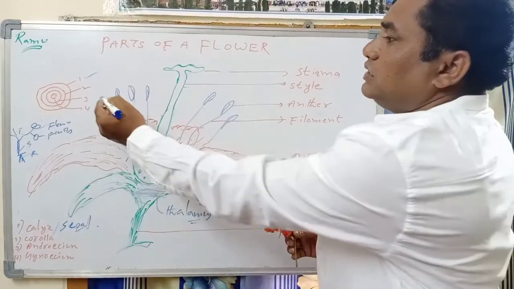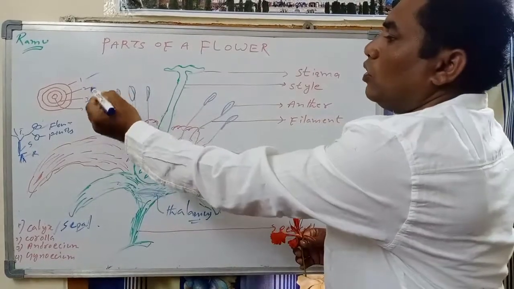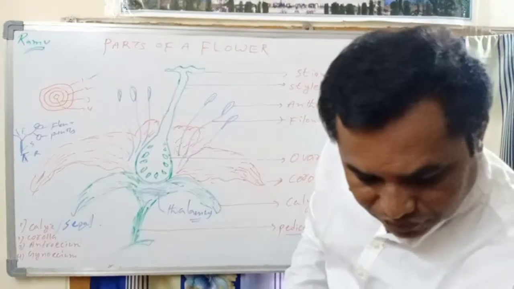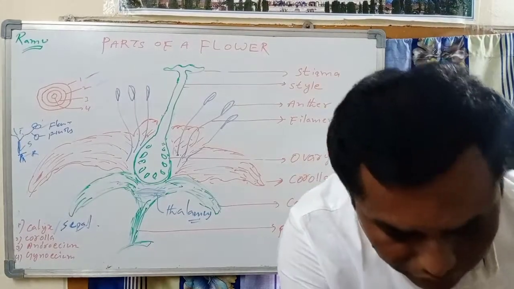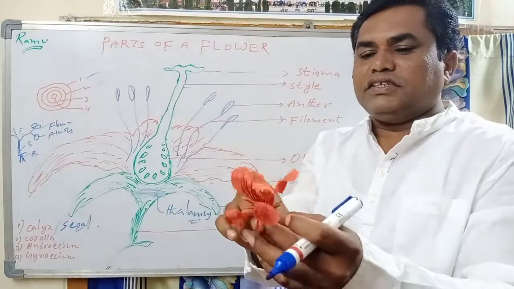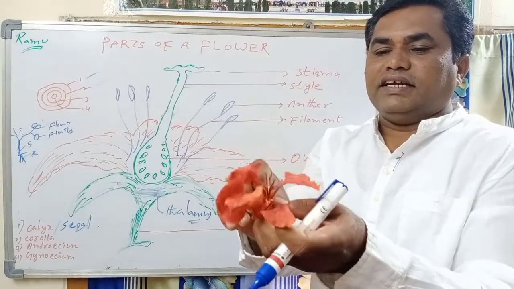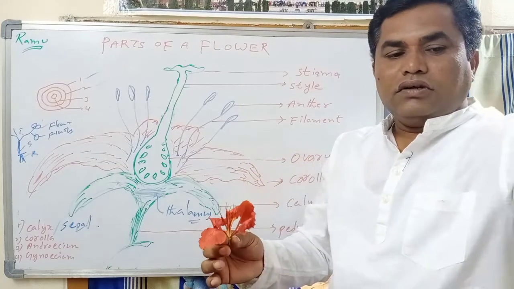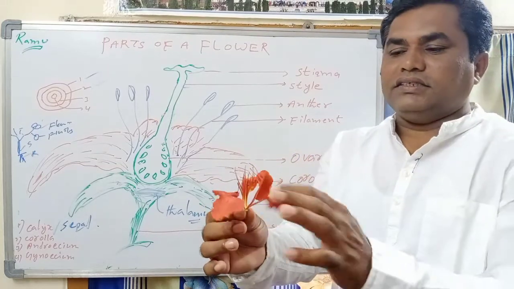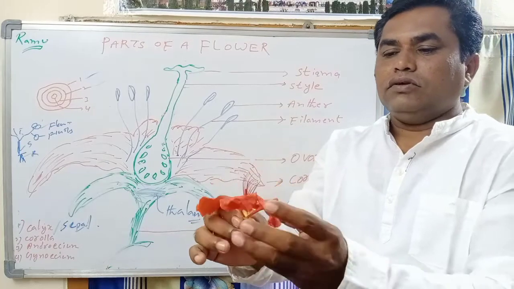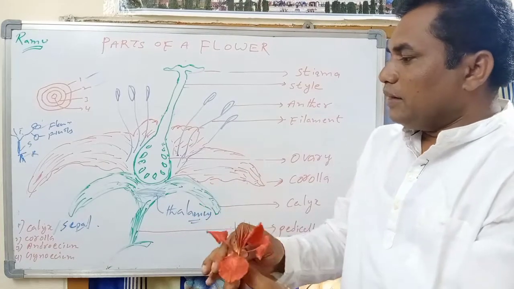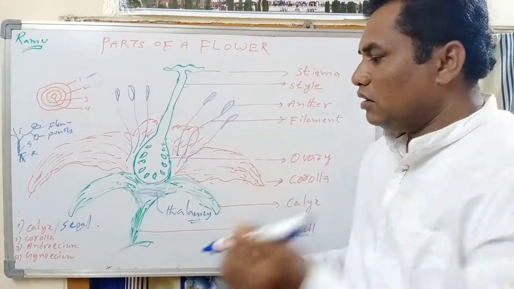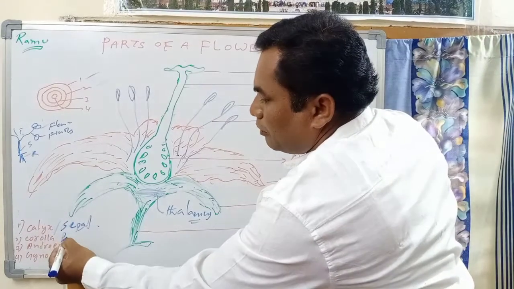Next, let us go to the second whorl or second circle. When we remove the first floral parts, that is the calyx, we can see the second whorl. These second floral parts are called corolla or petals.